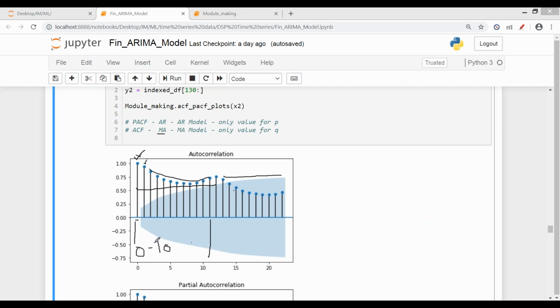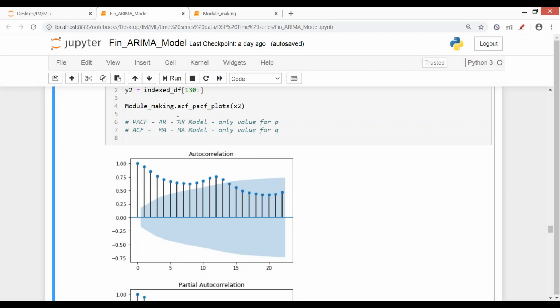So we'll be trying values from 0 to 10 for the value of Q, and then we'll analyze our model on the basis of the metrics, RMSE या जो भी हम use करेंगे, and then see our result, how well our model performs. But the ACF graph gave us the range of values from 0 to 10, and the most significant value is at 0 or 1. Okay, these are the days. First day, second day, just the most significant ones, we'll try with them, and then we'll try with the rest of the values, and then see how well our model is able to perform. So this is for the ACF graph. Similarly, a similar thing is for the PACF graph.